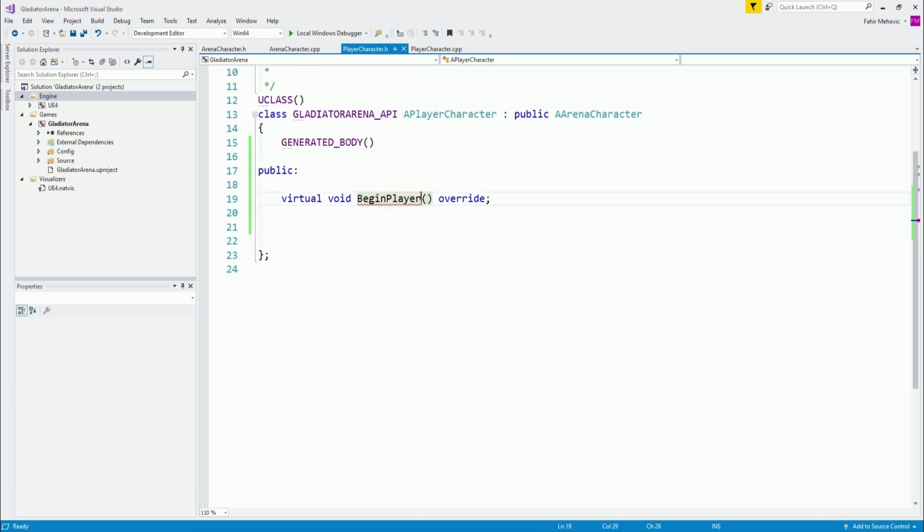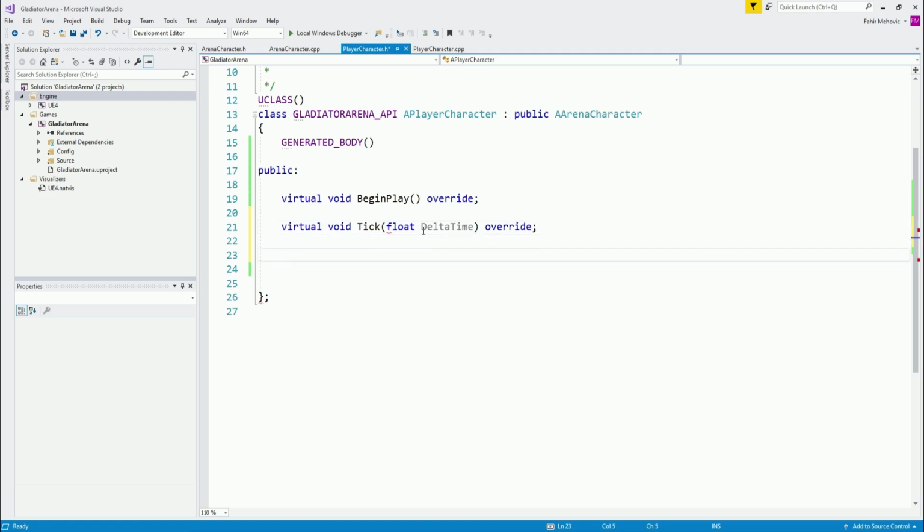Now it's begin play, not begin player. Why did I type begin player? Moving forward, we are also going to have our virtual void, and this is going to be the tick function. Here I'm going to say float DeltaTime, which is the parameter. And of course, this one is also going to be override.